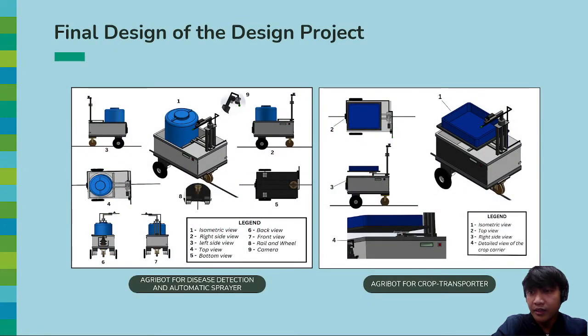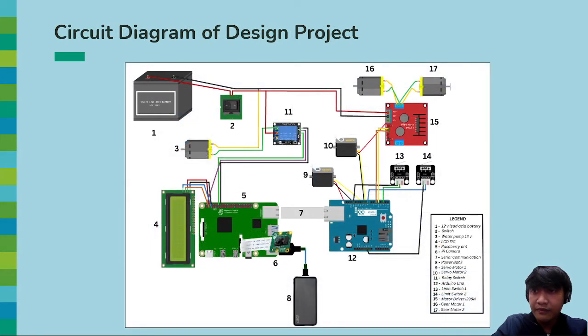So this is our AgriBot that can detect different diseases of a green bean plant and has an automatic sprayer. We also give you the legend or the parts of our system. The following slide is all about the circuit diagram of the design project, or how our project is connected with each other. We have the legend here indicating a number. We have a microcontroller here. We also have a camera, the servo motors, and so on.